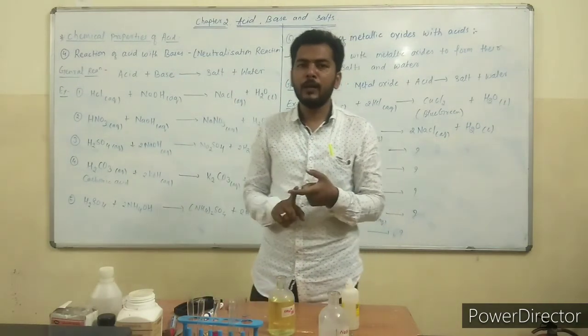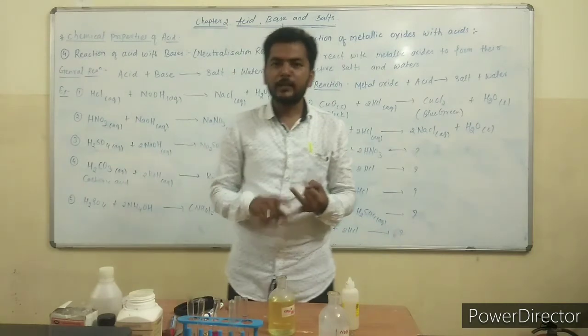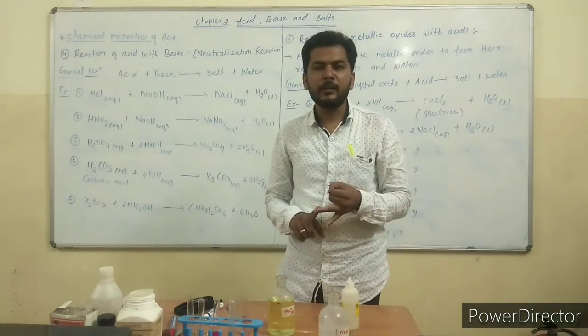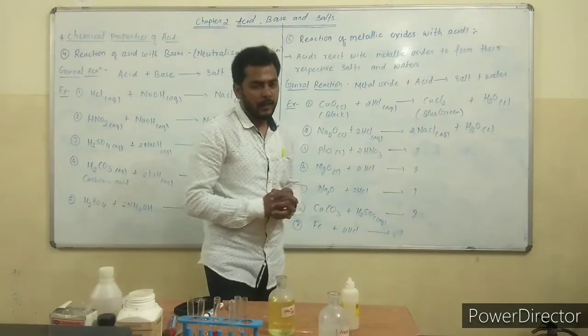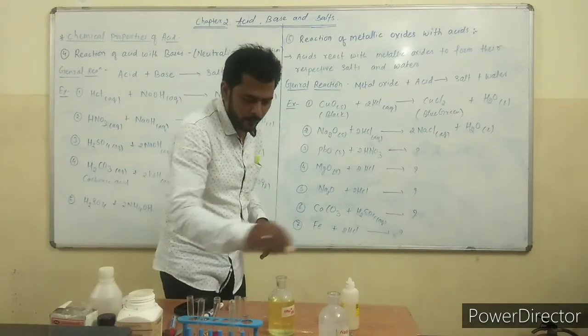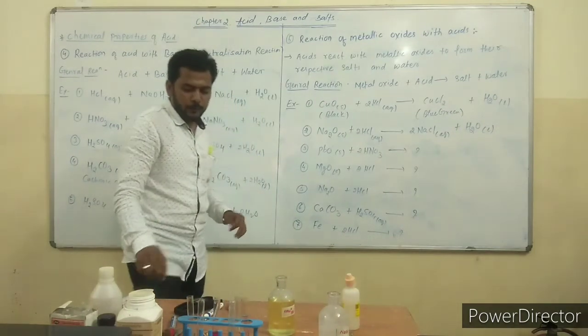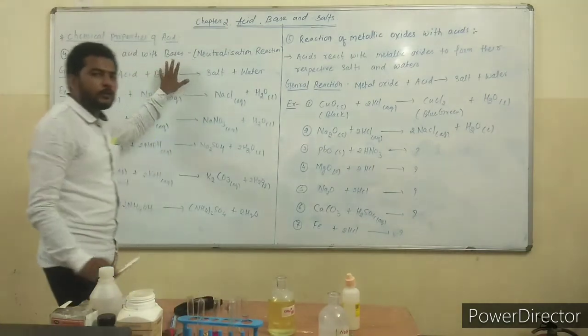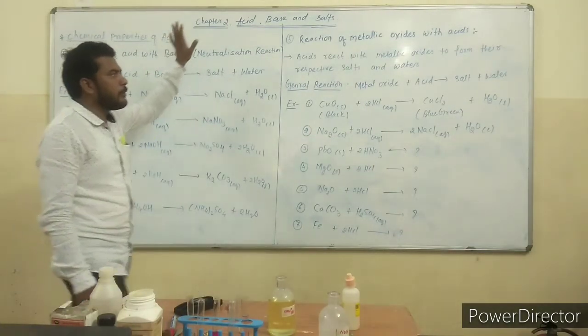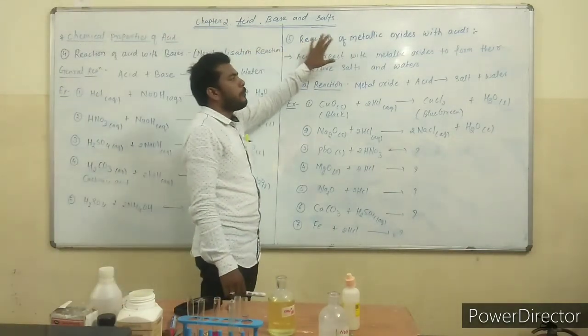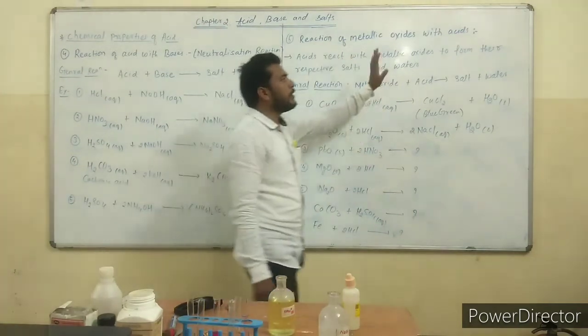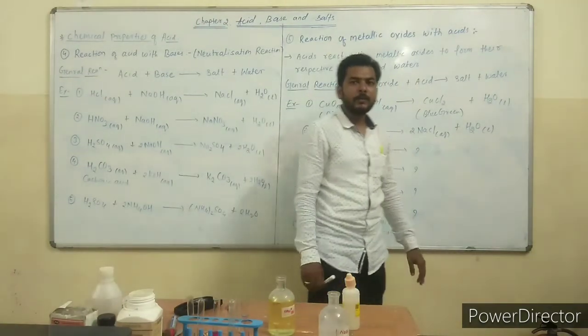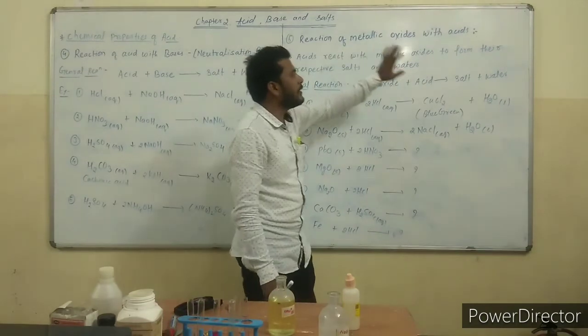Okay, we have methyl orange, natural indicators, synthetic indicators and olfactory indicators. Now I hope that you understood the neutralization reaction. Now we will see the reaction of metallic oxides with acids. Reaction of metallic oxides with acids.